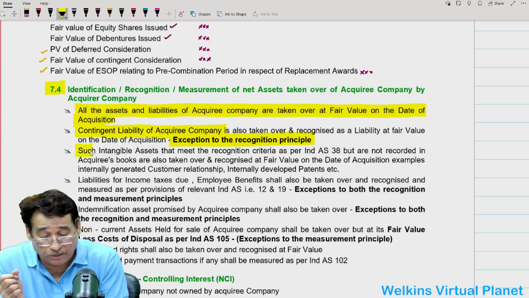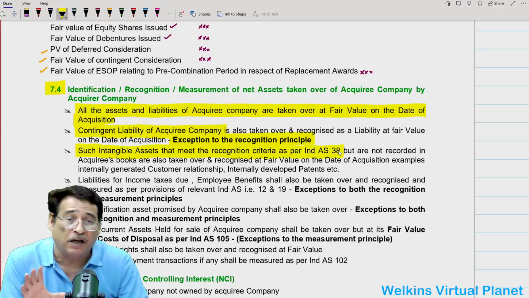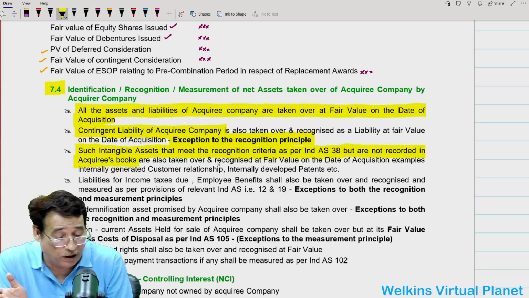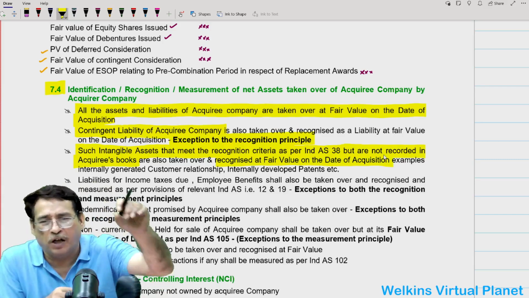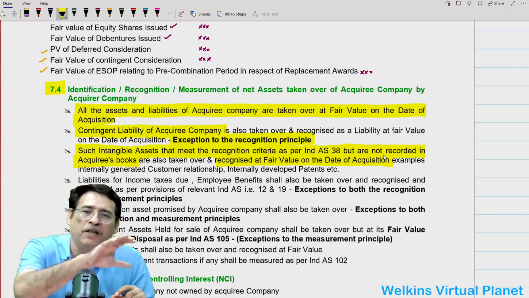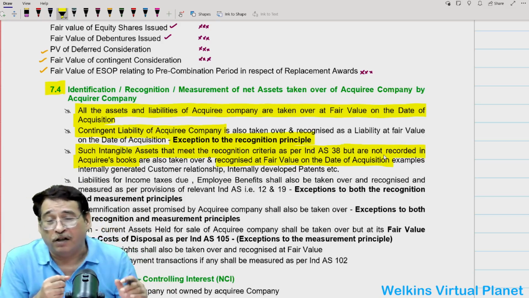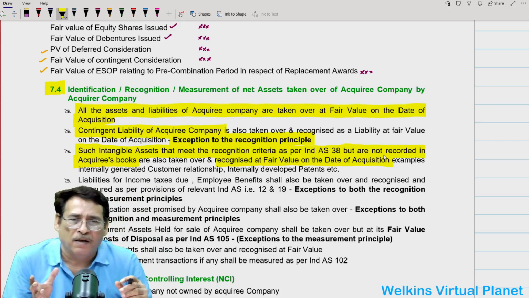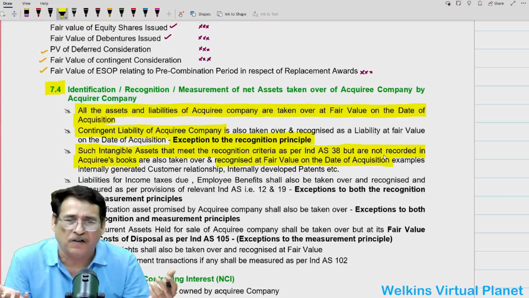Second point is that such intangible assets that meet the recognition criteria as per Ind AS 38 but are not recorded in the acquiree's books are also taken over and recognized at fair value on the date of acquisition. Now, it could be a possibility. Let us say today you are acquiring a particular entity. It might not be following Ind AS, but your entity follows Ind AS. That entity, before being taken over, was not following Ind AS, and on account of that, it might not have recognized some intangible assets.